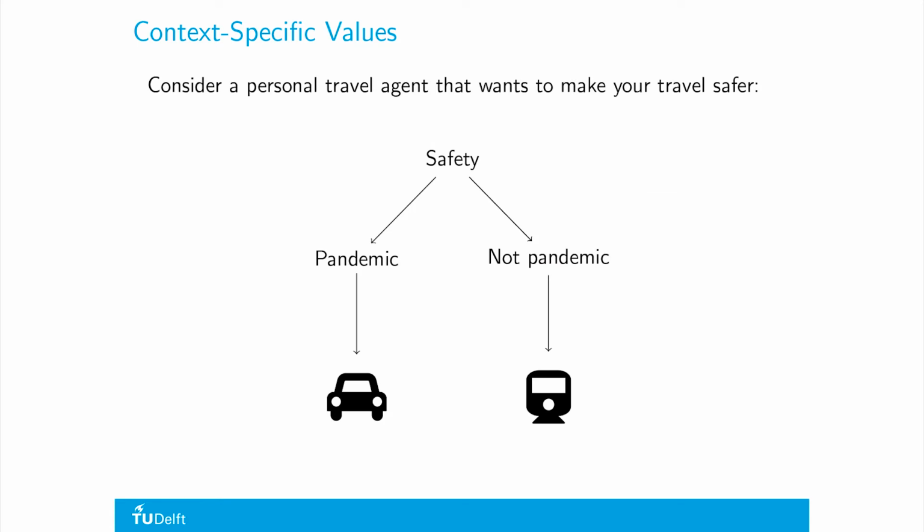To ensure security, the agent aims at increasing travel safety. However, safety during a pandemic means to avoid crowds and so use a car, whereas otherwise public transportation would be preferred since it reduces the likelihood of accidents. And that is why here we talk about context-specific values, values applicable and defined within a context. Context-specific values differ for each context, so it is important to have a reusable approach that allows us to identify and define values in each new context under analysis.